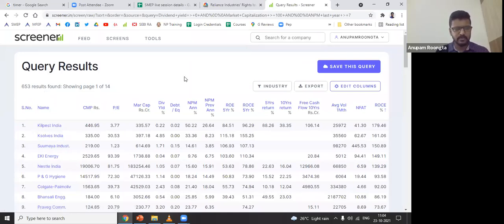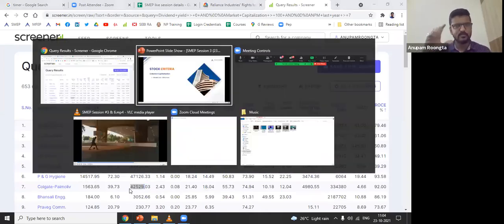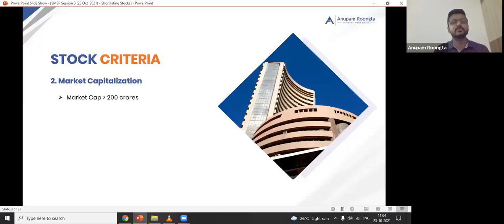But if you look at market caps in general, just to get an idea about the kind of market cap we have, Nestle has a market cap of 1,83,000 crores. P&G Hygiene has a market cap of 47,000 crores. Colgate has a market cap of 42,000 crores. So just look at the market cap of the companies you are holding right now, those you are investing in. That will give you a comparative analysis of what kind of market cap companies you have been investing in so far. So that will help you decide if you want to keep it at 200 or 500 or 300 or 1,000.